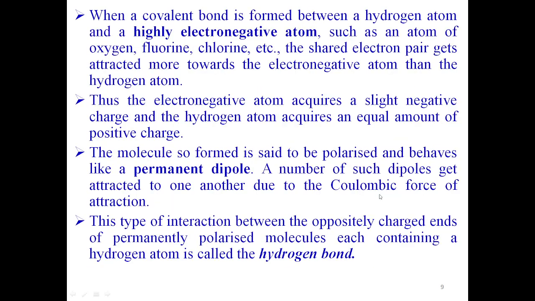When a covalent bond is formed between a hydrogen atom and a highly electronegative atom, such as an atom of oxygen, fluorine, chlorine, etc., the shared electron pair gets attracted more towards the electronegative atom than the hydrogen atom. Thus, the electronegative atom acquires a slight negative charge and the hydrogen atom acquires an equal amount of positive charge. The molecule so formed is said to be polarized and behaves like a permanent dipole.